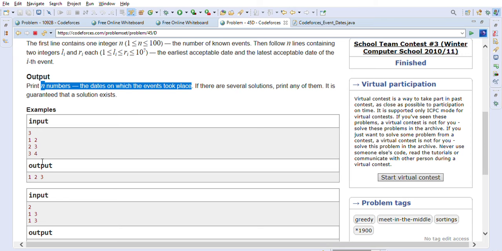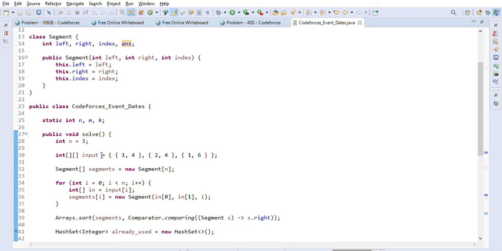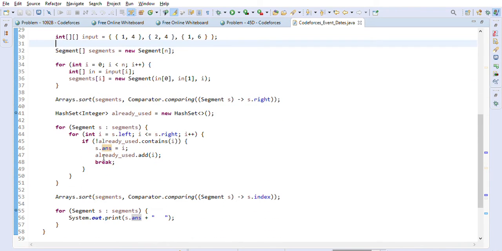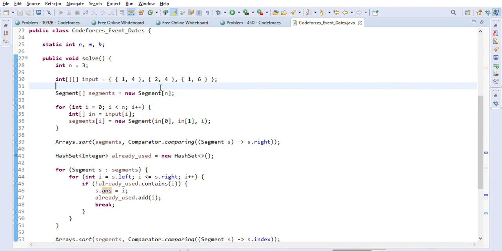We can take another example. We can create another example for our test. Let's say we have four different segments, right? So 1 4 is there, then 2 4 is there, then 3 4, then 2 4, then 1 6, and then 2 6, right? 2 6. So let's just execute this one.